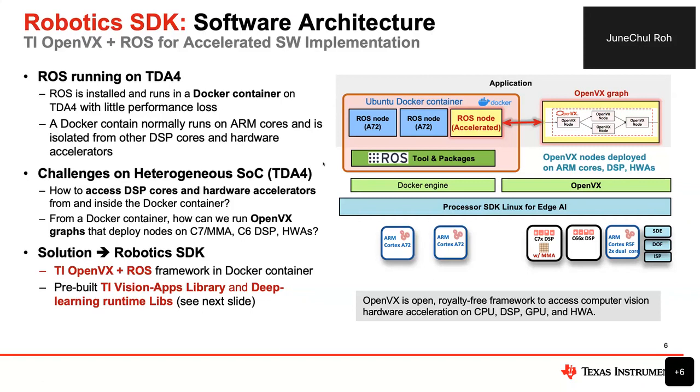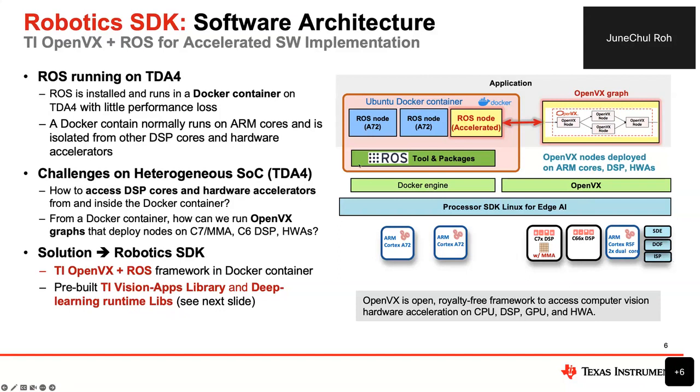ROS is a very popular development platform for robotics applications. TDA4 is also very powerful. It has multiple ARM cores, specialized deep learning cores and hardware accelerators, DSP cores, and multiple ISPs and vision accelerators.